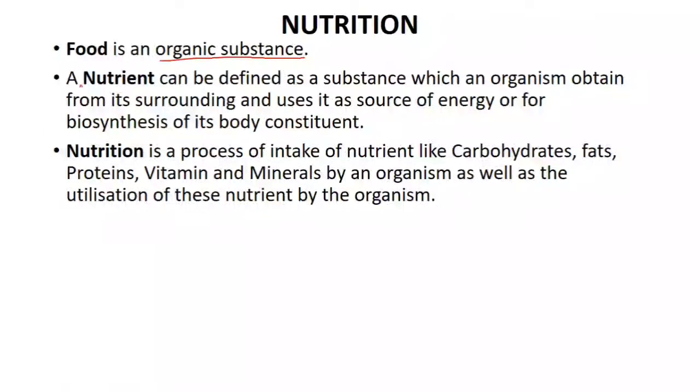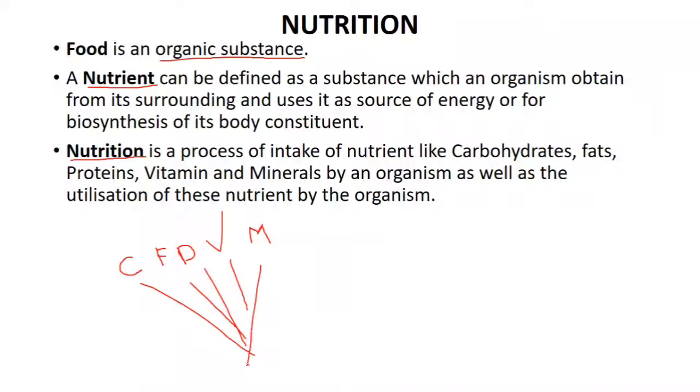Now there are two terms that students often get confused between: nutrient and nutrition. Nutrients are substances like carbohydrates, fats, proteins, vitamins and minerals. Nutrients are the substances which provide us energy. They are also going to build our body, and they are also going to protect us from disease. So these are the nutrients.